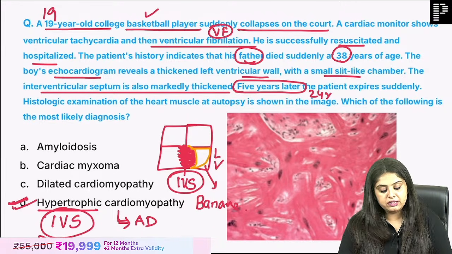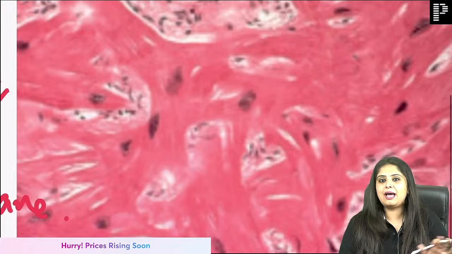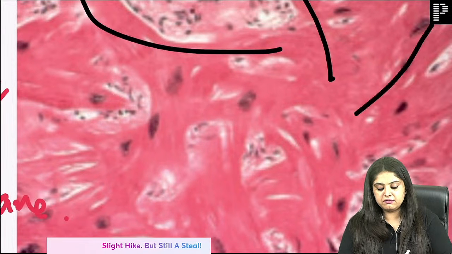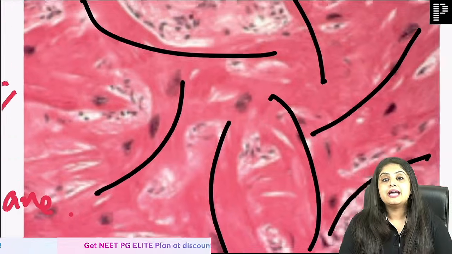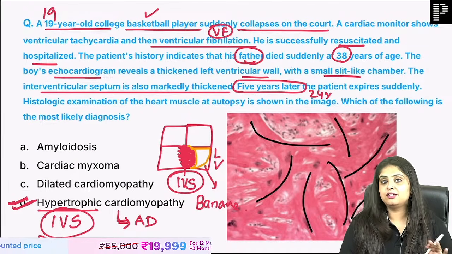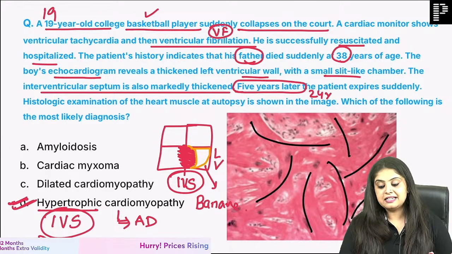Now when they ask you, it is again hypertrophic, and most of you had told me that yes, the photo here is all haphazard, just like our syllabus right now: one thing is going here, one is here, one fiber here, one fiber here. So this is, as all of you told me, helter-skelter appearance. It's not in line, not in parallel, not in sync. It's our life right now during preparation. It's all helter-skelter appearance. Perfect.